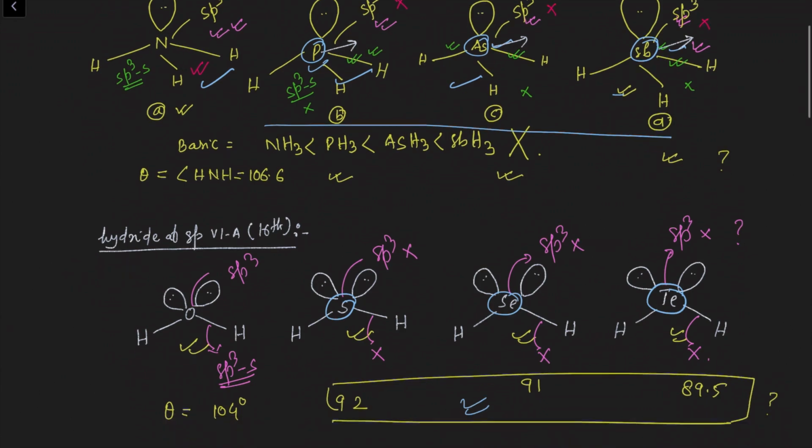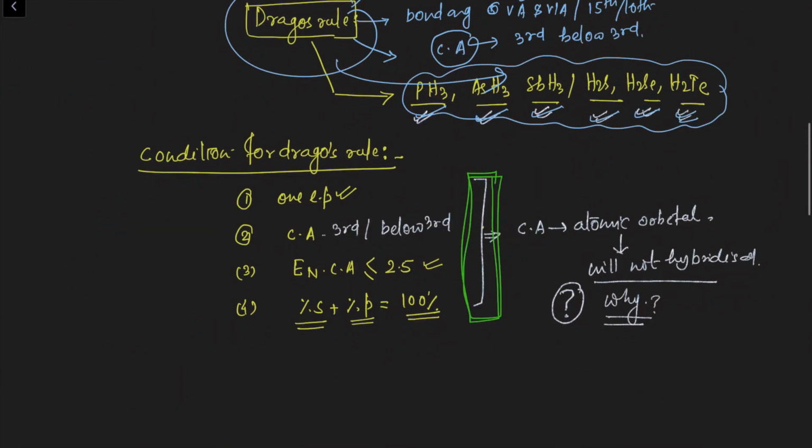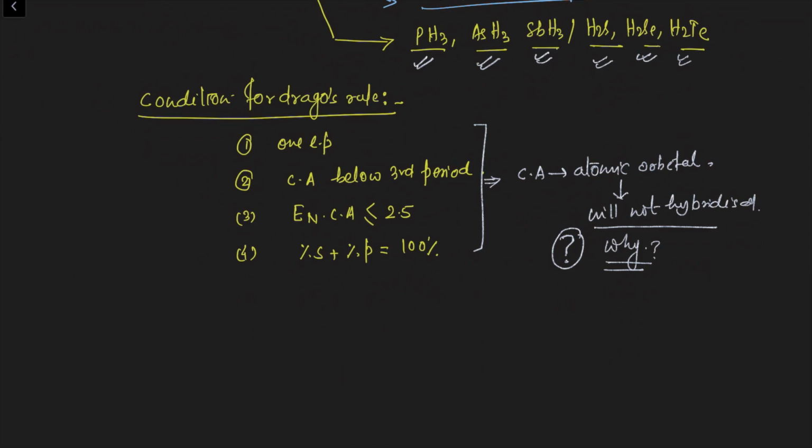This is the meaning. Now the question is how it is going to form. The question remains as it is: how in these hydrides does the central atom not undergo hybridization, and why does the central atom of these hydrides use the pure atomic orbital for the formation of sigma bond or covalent bond? To understand this reason, again cross-check the experimental data related to these hydrides.